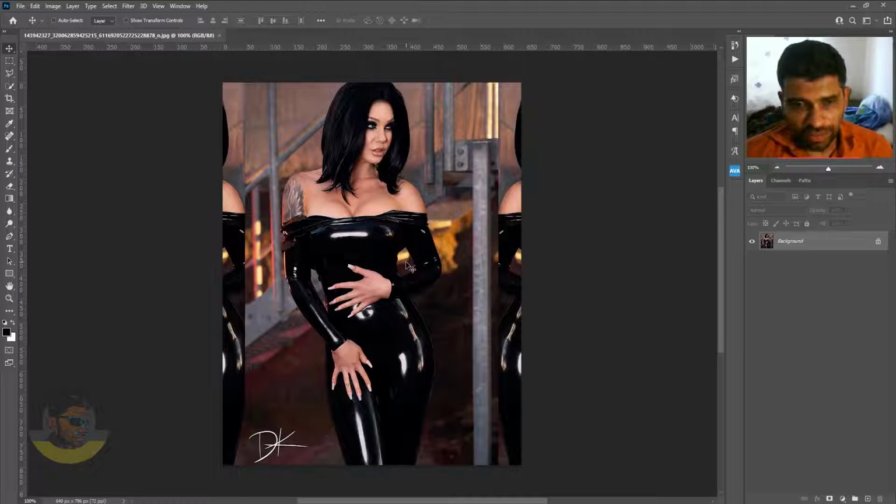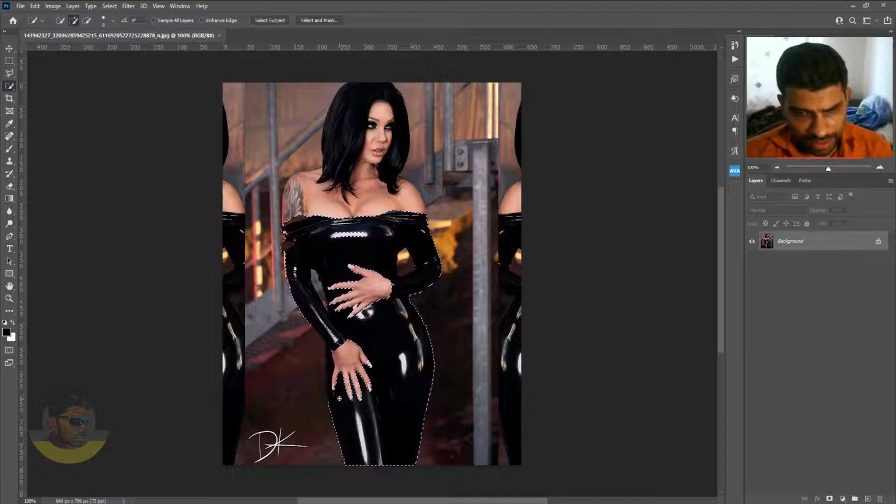First thing you need to do is create a selection of this black color. So like always, I will use this quick selection tool because this is the best tool when it comes to creating selections. Carefully select all the black dress by dragging with the left mouse button.